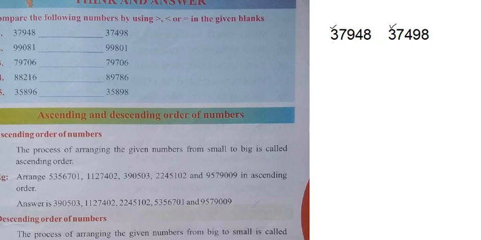Yes, both are equal. Here 7, here also 7, equal. Here what? 9, and here 4. Out of 9 and 4, which one is greater? These two are the same, 3 and 7 are the same, so leave that. The next is 9 and 4. Out of these two, which one is greater? Absolutely, we know that 9 is greater. That is the answer. Got it? Now the next question.